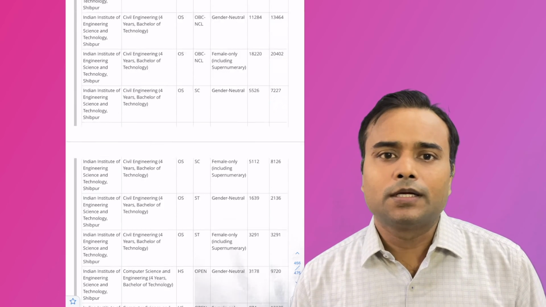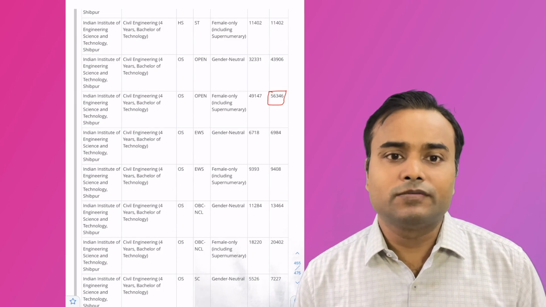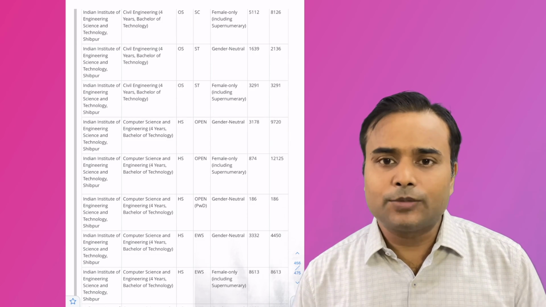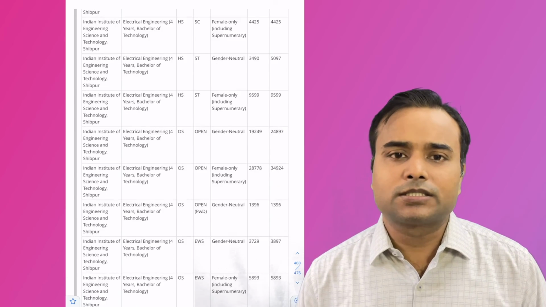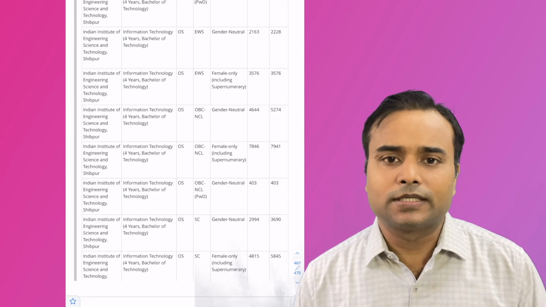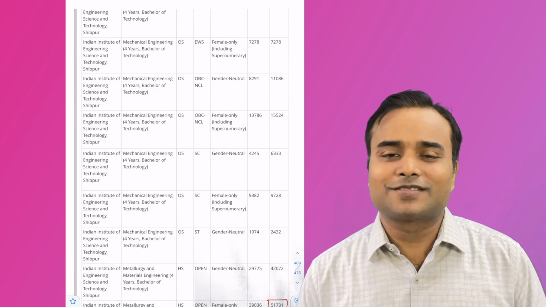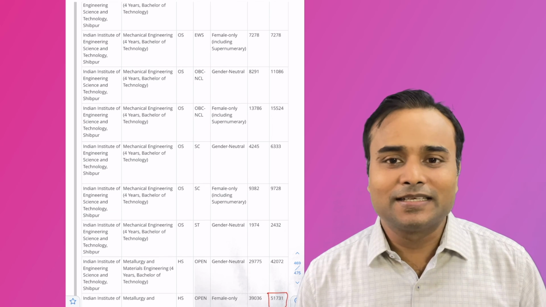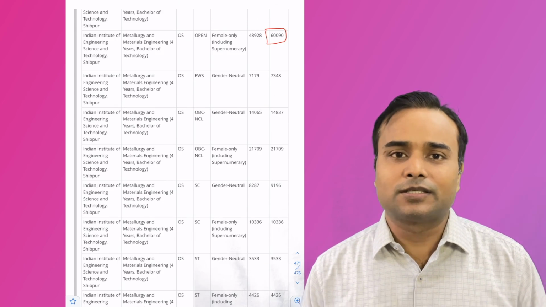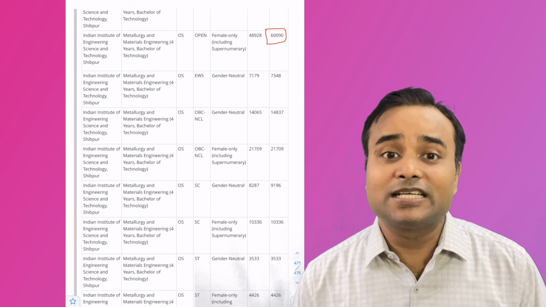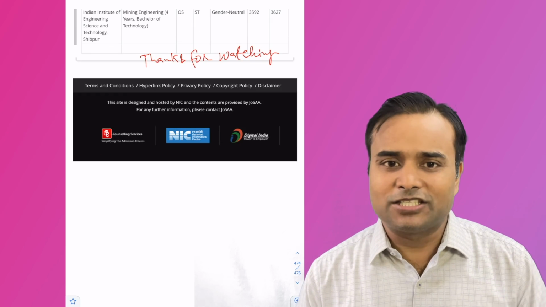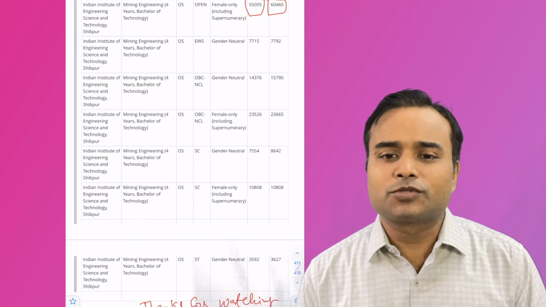And after that, civil engineering at Indian Institute of Engineering Science and Technology, Shibpur. What are the available branches? Here I have the closing ranks so that you can have a better idea. In Shibpur, another branch is metallurgy and material science. And another is mining engineering. Mining engineering was available. So these are the options available.